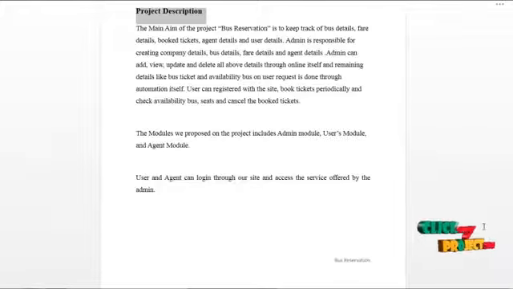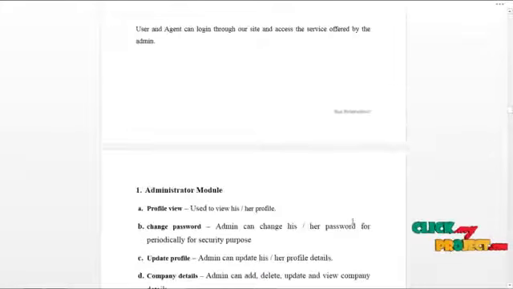User can register with the site, book tickets periodically, check availability of bus seats and cancel the booked tickets. The model we proposed in this project includes the admin model, user model and the agent model. User and agent can log in through our site and access the services offered by the admin. Let's start from the admin model.